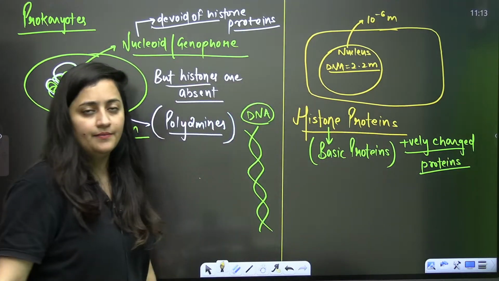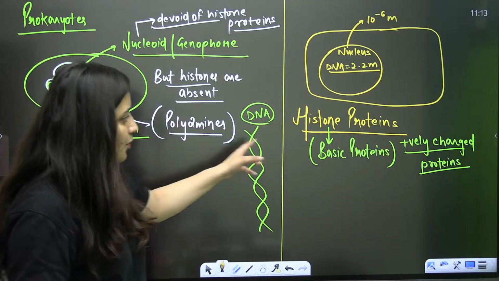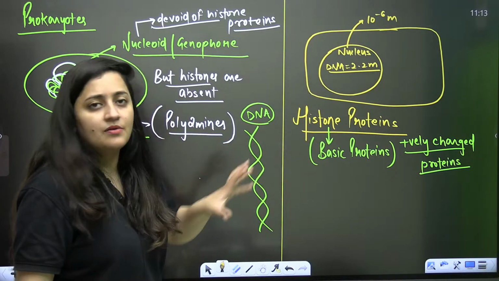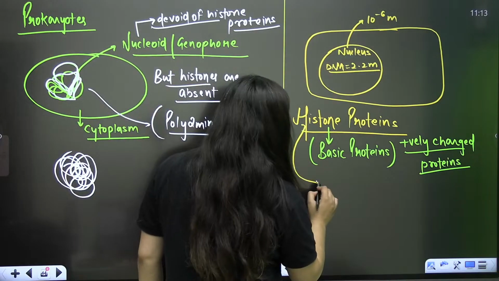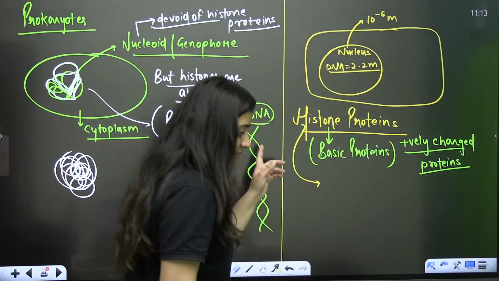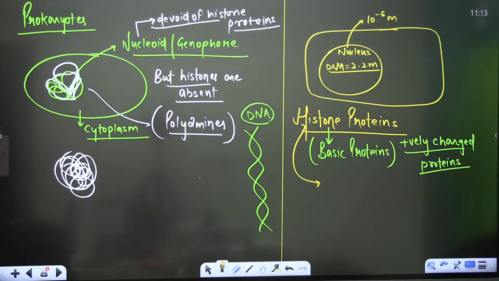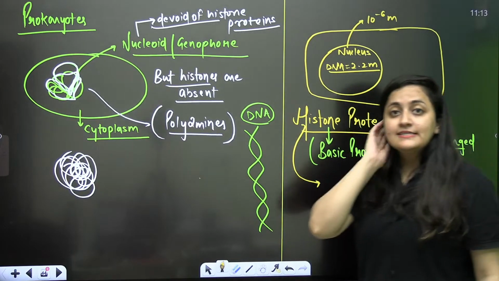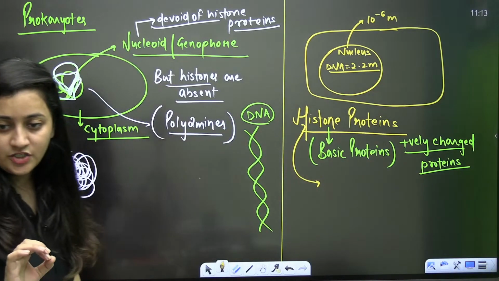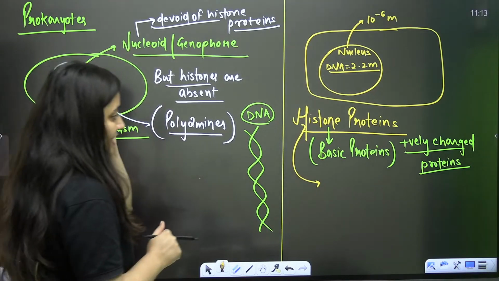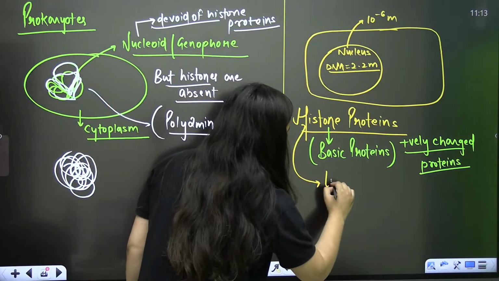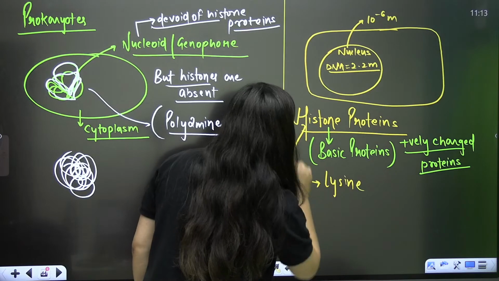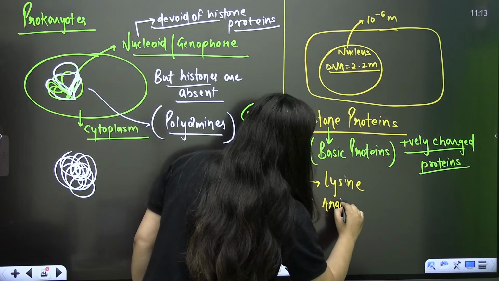Now what is the point here? Why are these proteins positively charged? Because they are made up of the basic amino acids. So it is a previous year question, bache. Ishwat, it is a previous year question as well. Histone is made up of which amino acid? In the histone, lysine and arginine are present.